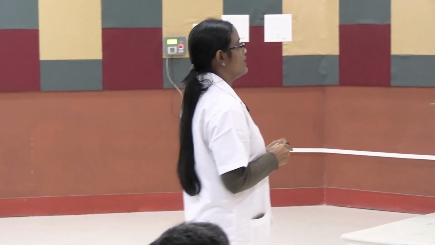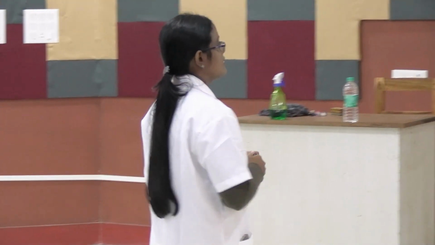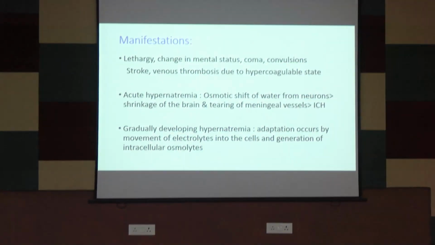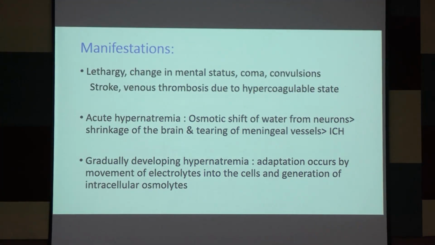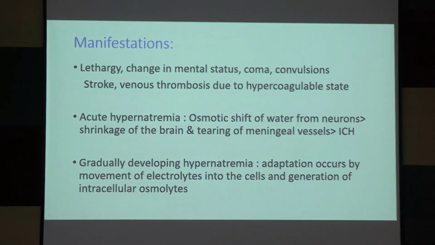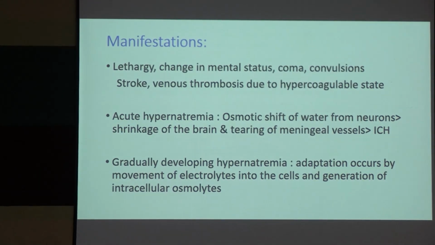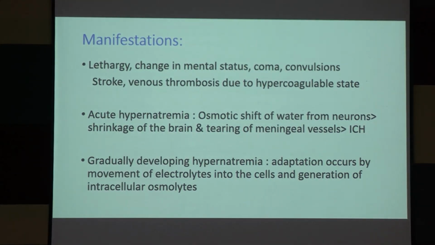acute hypernatremia and gradually developing hypernatremia. Look here, the mechanism: in acute hypernatremia, suddenly your extracellular osmolality is getting higher. This is the pathology here, as we said earlier about treatment.